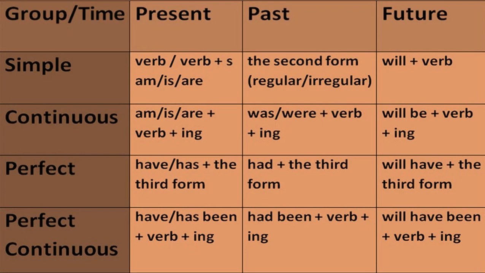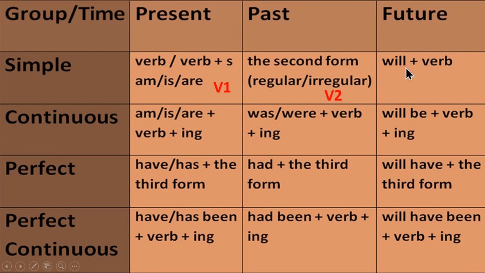Now let's take the revision of all 12 tenses with their structures. Here, in simple present, verb plus s, sometimes am, is, are used as main verb. So V1 is used. In simple past, the second form, regular or irregular verb V2, is used.